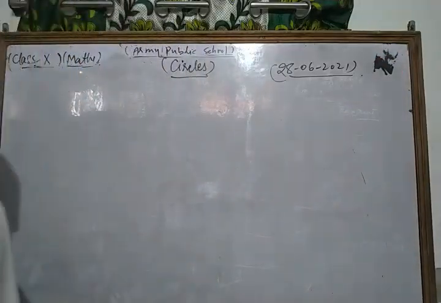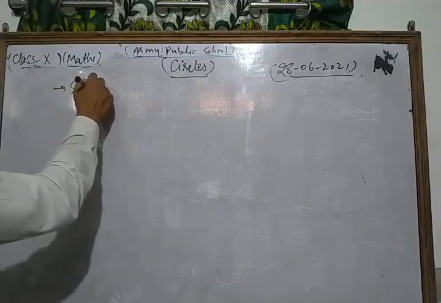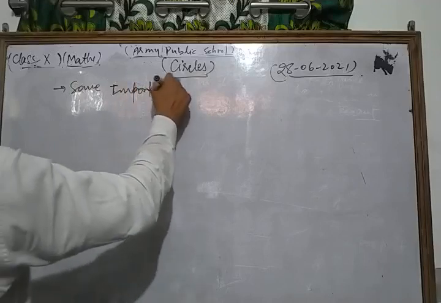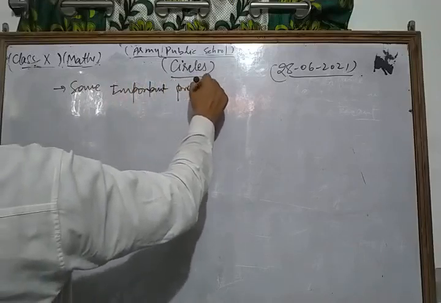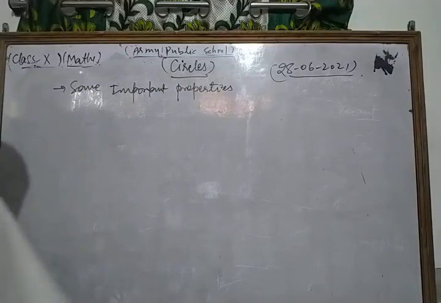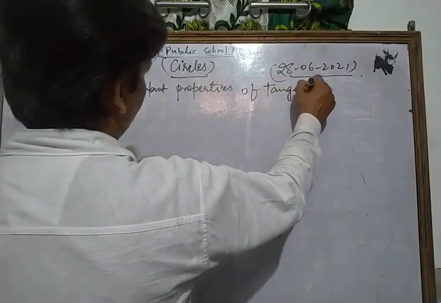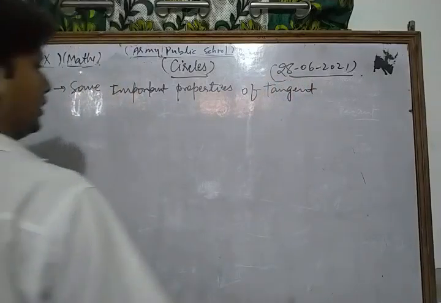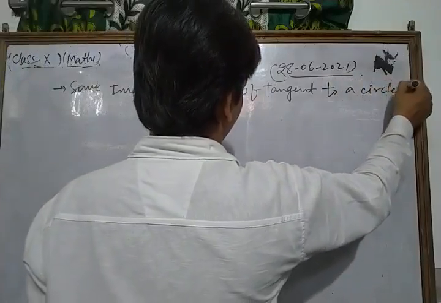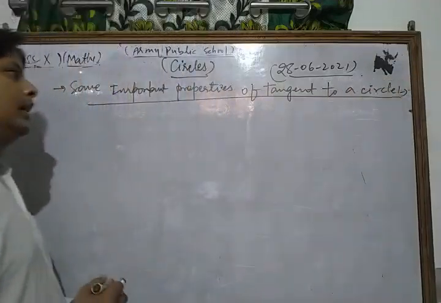Now look, we discuss some important properties of a tangent to a circle.